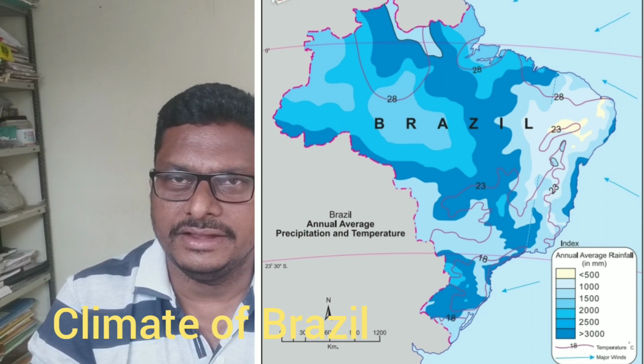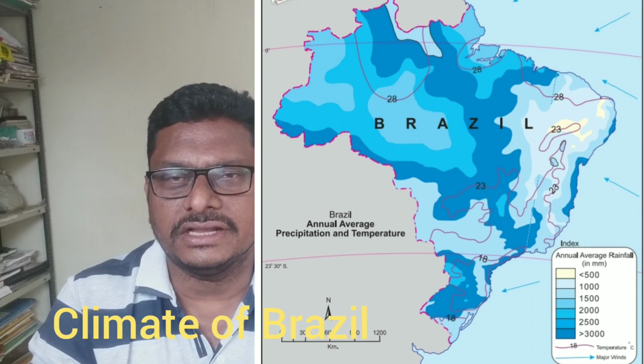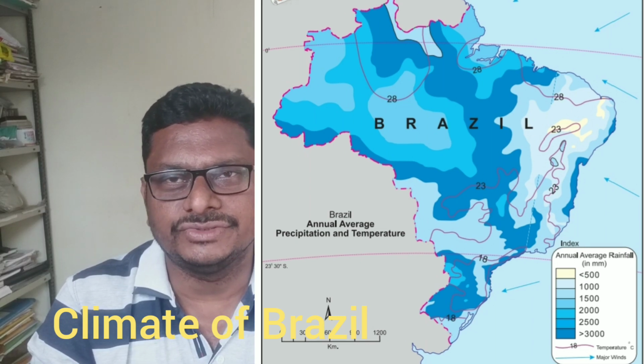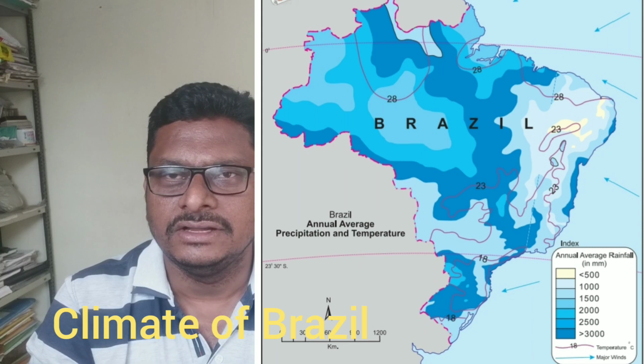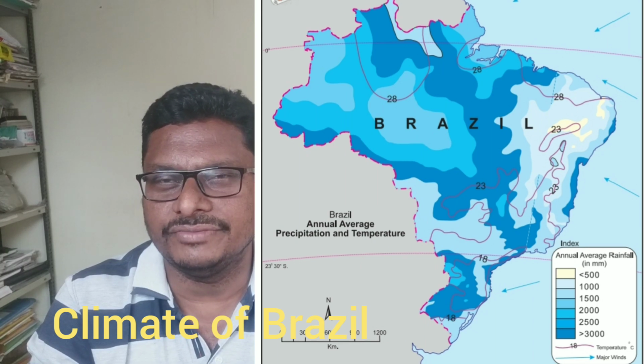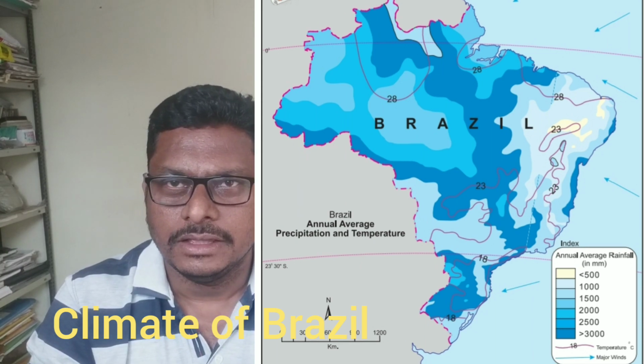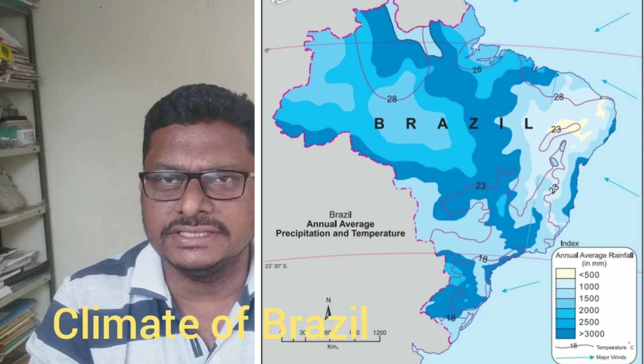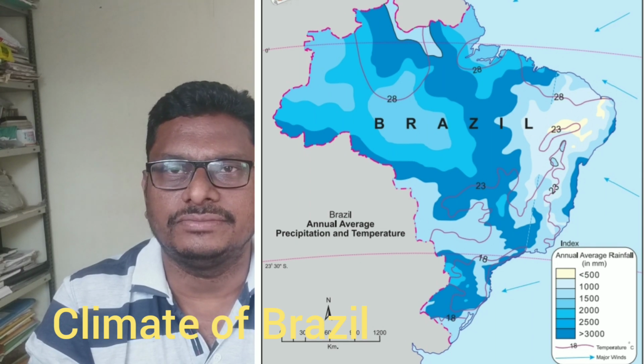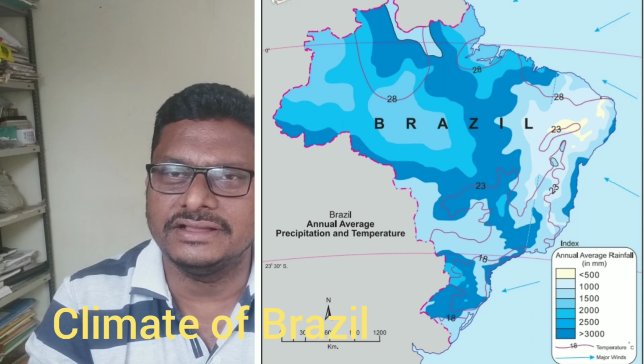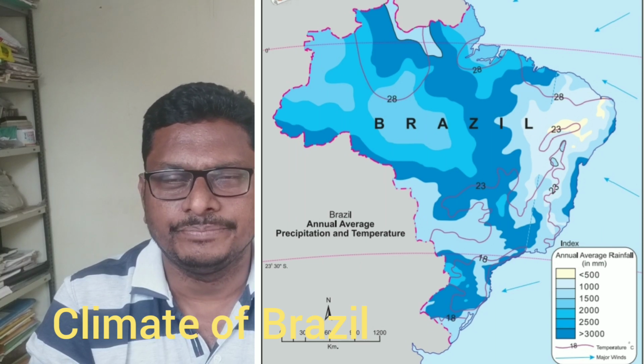And in this entire region the average temperature is approximately 25 to 28 degrees centigrade. If you see this entire physiographical division of Brazil, you come to know that there is a great variation in terms of climate.